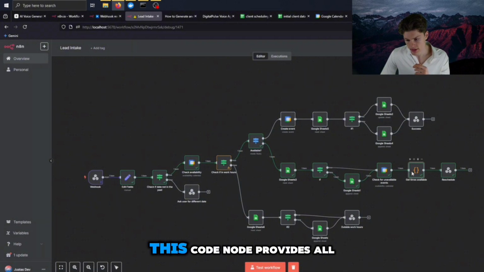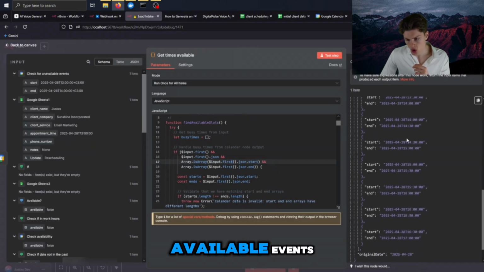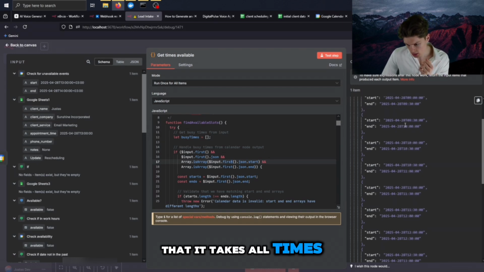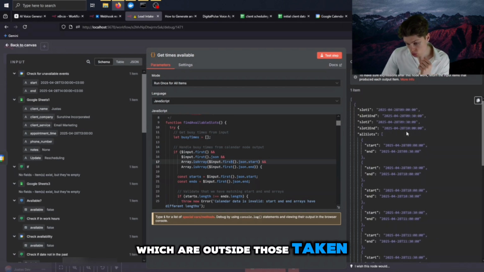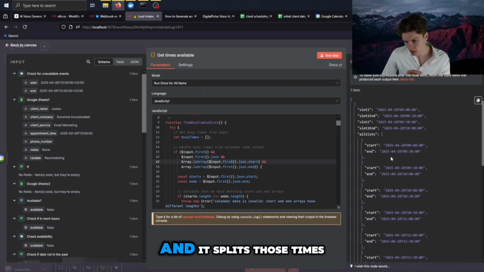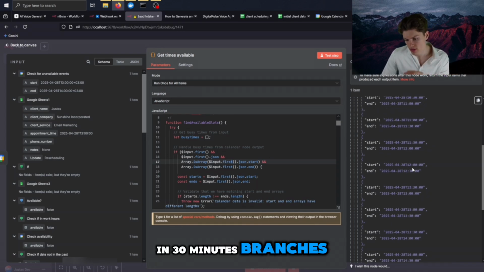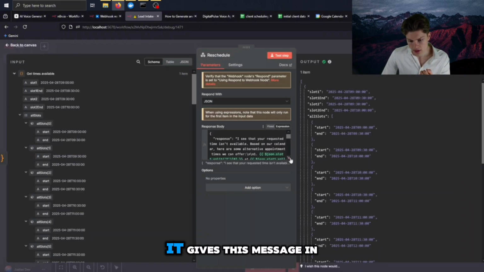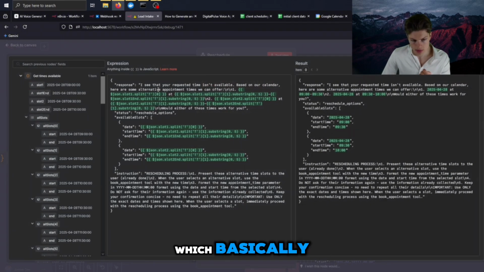After that, this code node provides all available events. So the way it works is that it takes all times which are outside those taken slots from 9 a.m. to 5 p.m. and it splits those times in 30 minutes branches, so the AI model can choose. And last but not least, it gives this message in which basically it responds that it isn't available.